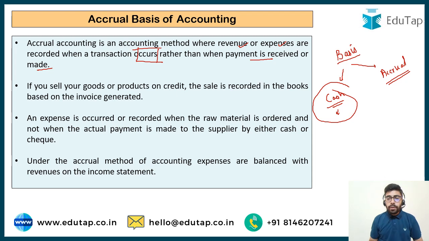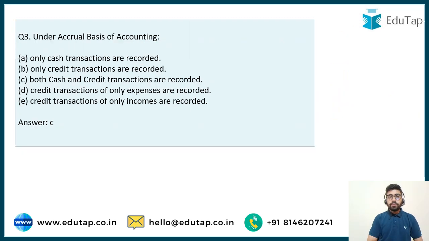So this method is a popular one. This is an acceptable method. So here we are recording cash transactions also and credit transactions also. So we are basically concerned with occurrence of the transaction. So I believe now you can easily answer this particular question, that in accrual basis of accounting, we are recording both cash as well as credit transactions. So we are not concerned with actual cash inflow and outflow. If the cash inflow happens then and there only, it's good. If it is a credit transaction, then also it is going to be recorded in the books of accounts. So clearly the answer is going to be option number C.